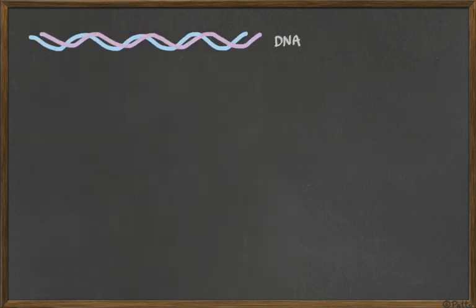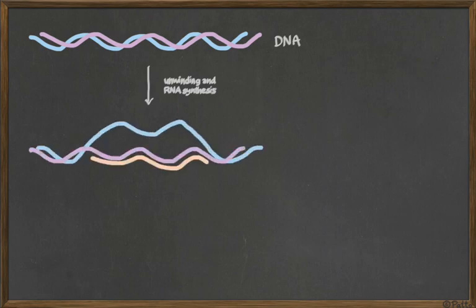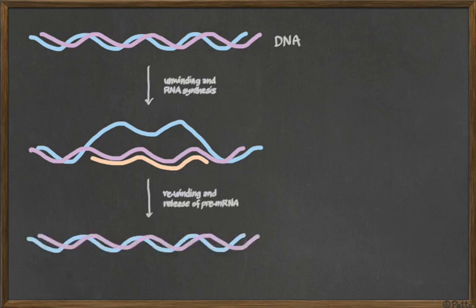Let me show you what the transcription is going to be about. This is a piece of DNA. The transcription will happen by unwinding and doing the RNA synthesis. So we open it and then we copy one of the sides of the DNA into a messenger RNA. And then the DNA gets rewound, closed, and the pre-messenger RNA is formed, like we have there in orange. This is the process of transcription. In a very simple way, in a nutshell, this is it.